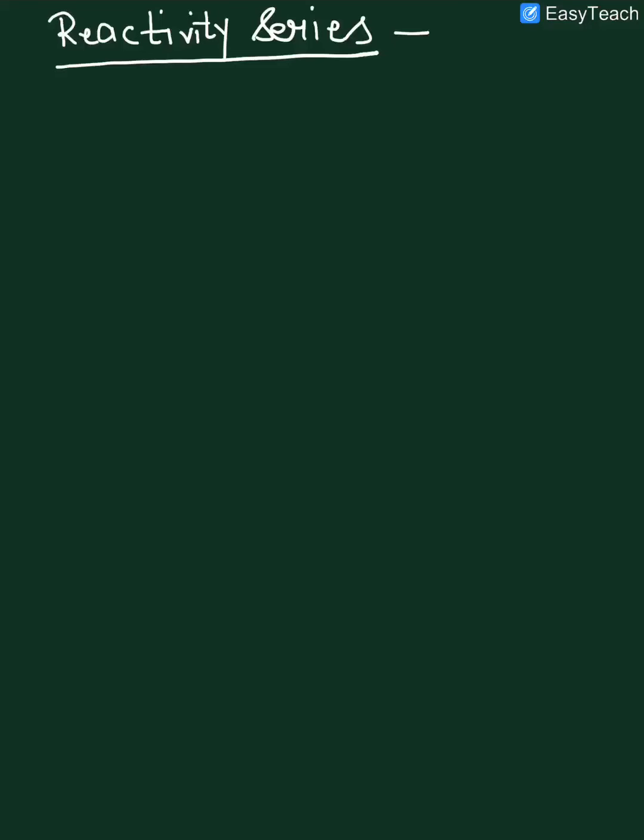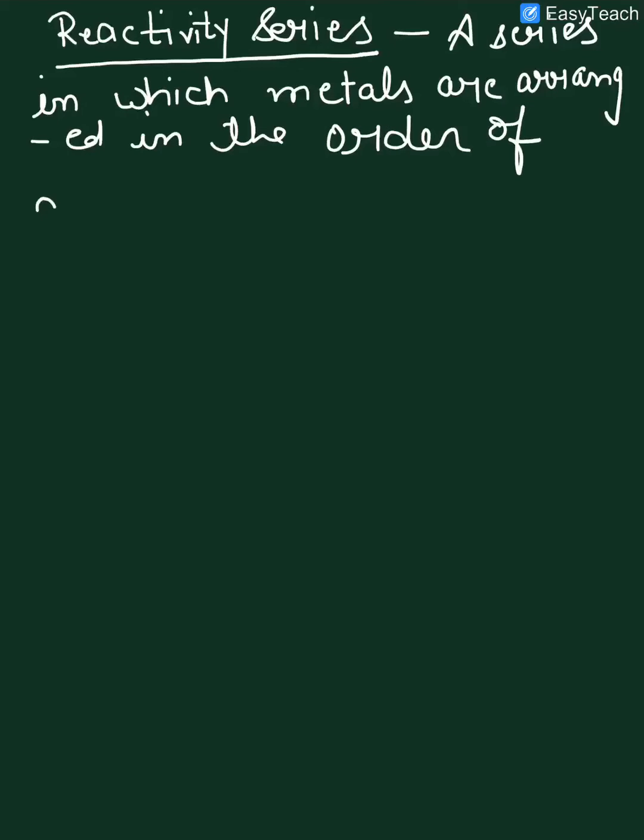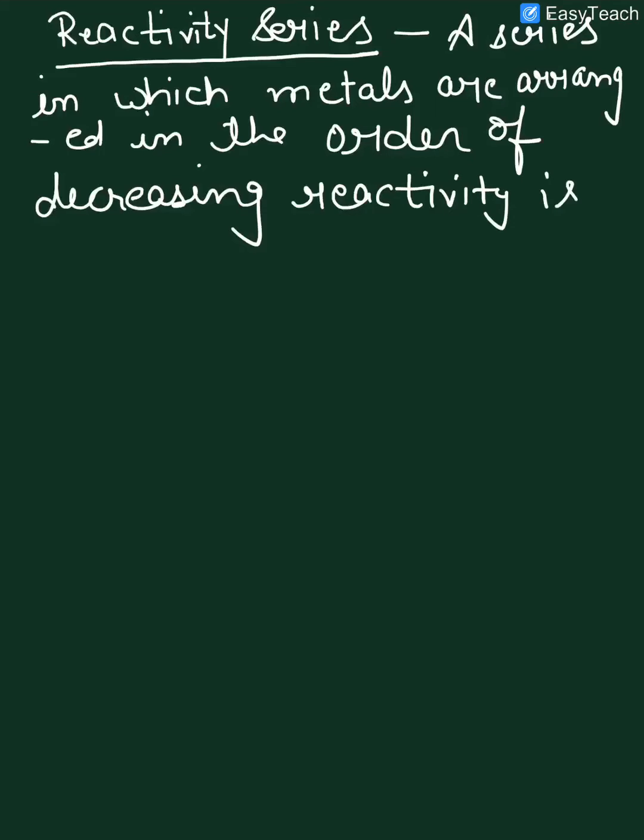So we can define it as a series in which metals are arranged in the order of decreasing reactivity is called reactivity series.